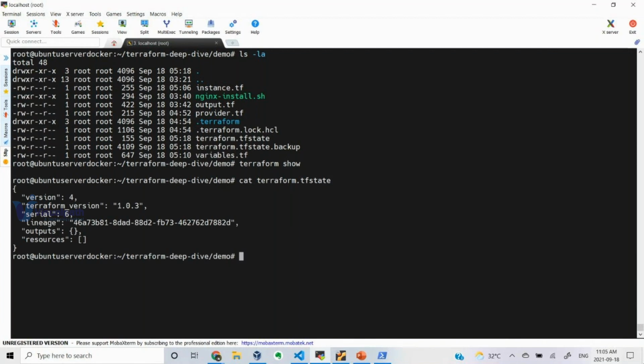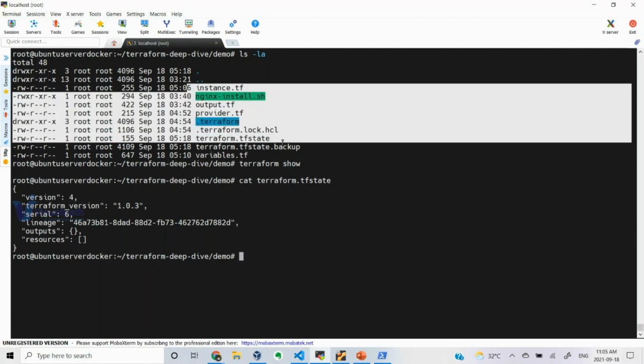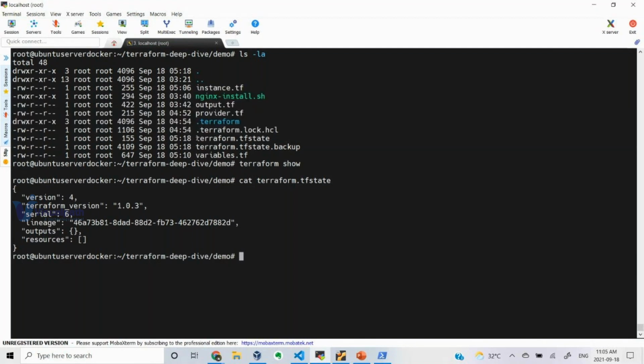Whenever you create some resource, whatever the resource created by your Terraform, whether it be an instance, a VPC network, or whatever, it will be stored in the resources section. Here you can see it is empty now. But whenever you spin up, that particular resource information will be stored here. So Terraform.